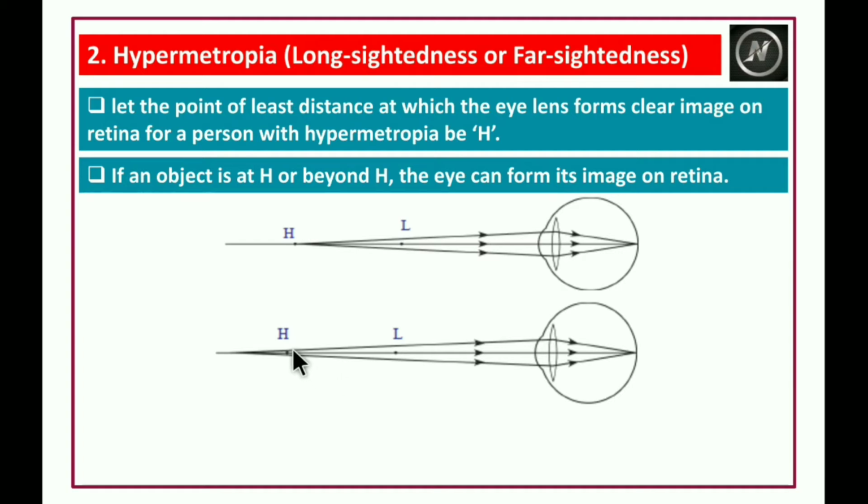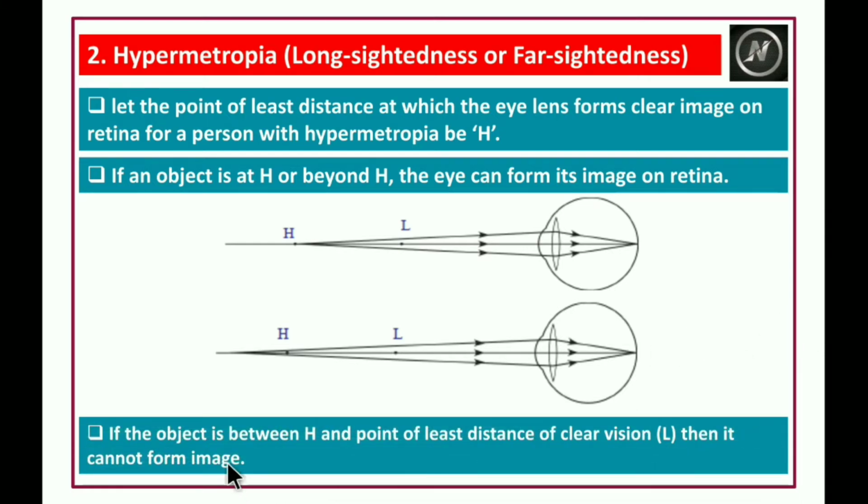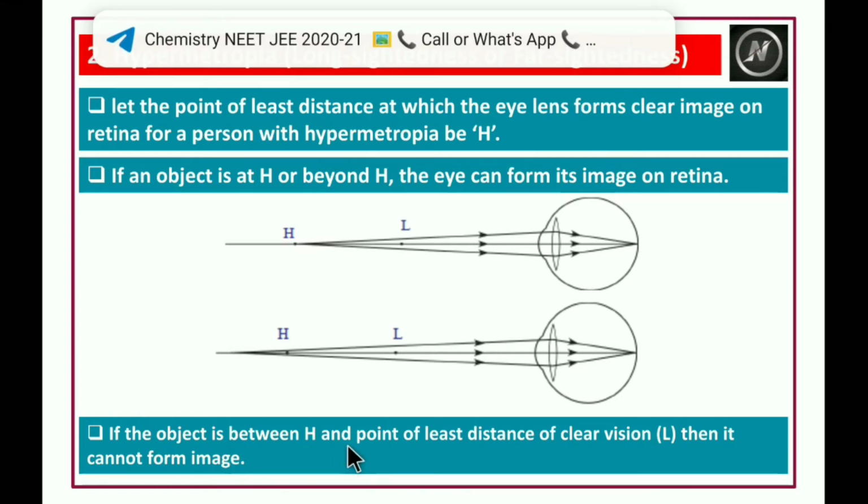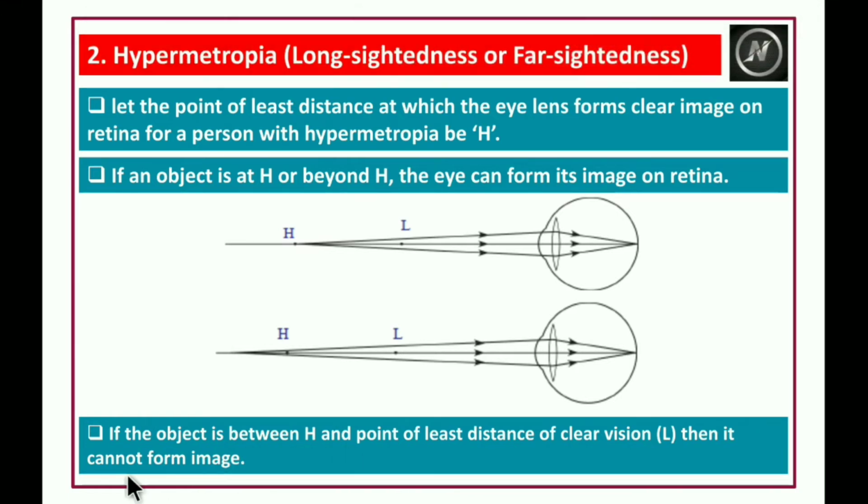If you place the object at H, it forms the image on the retina. If you place the object beyond H, it can also form the image on the retina. But if the object is between H and the point of least distance of clear vision L, then it cannot form the image on the retina.